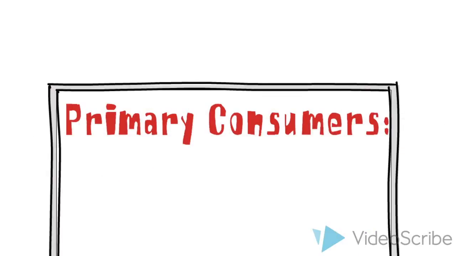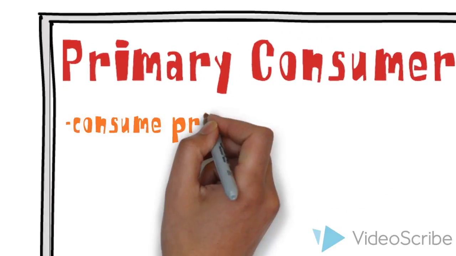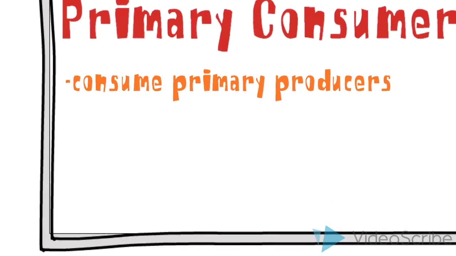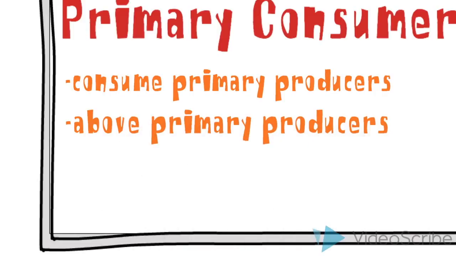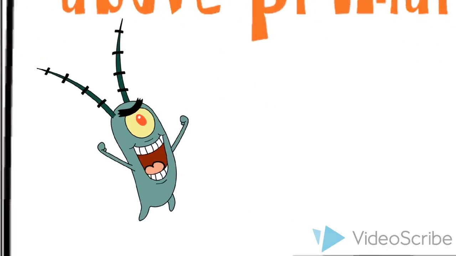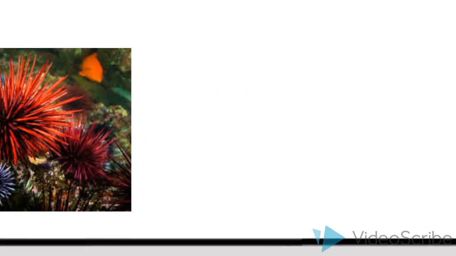Primary consumers are organisms that consume primary producers for their source of energy. They are above the primary producers on the food web. Some examples of primary consumers are zooplankton, sea urchin, and krill.